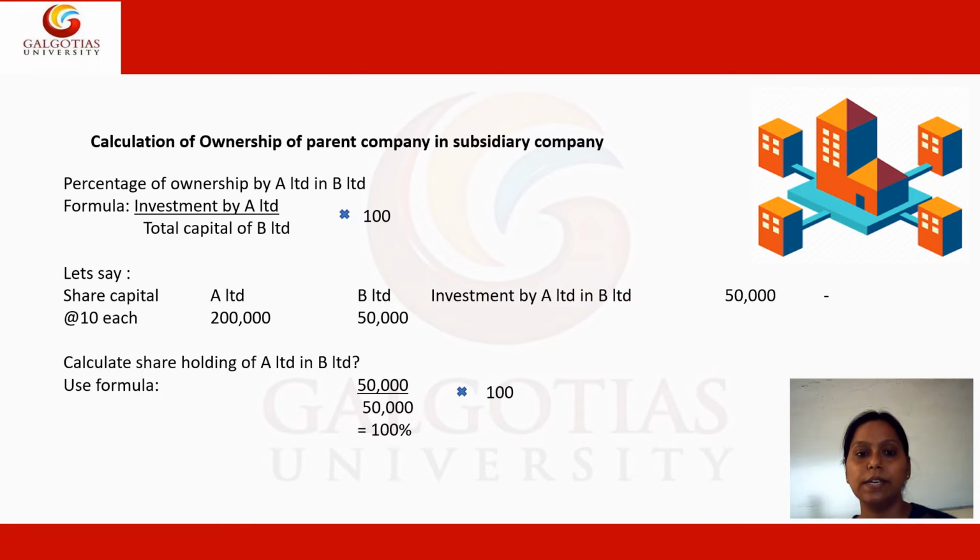Now it could be possible that the investment made by the parent in the subsidiary is a certain amount and the share capital of the subsidiary is even higher than that. At that point of time, it could be possible that the minority will come into the picture. The minority will be the outsiders who are involved. Outsiders may also be interested in the subsidiary, to spend their money in order to get a benefit in future.